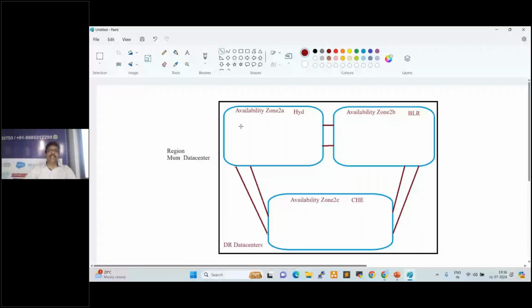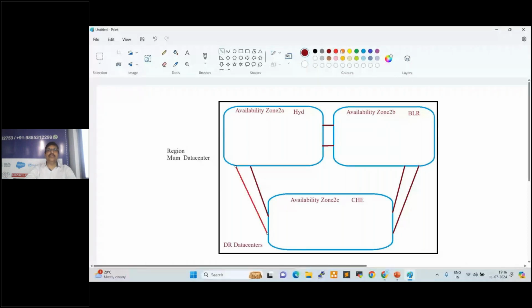In 2016, major floods happened in Chennai. So most of the IT area was affected at the time, and most of the companies shut down. At that time, the AWS data center also shut down.